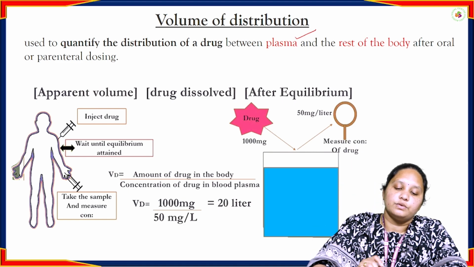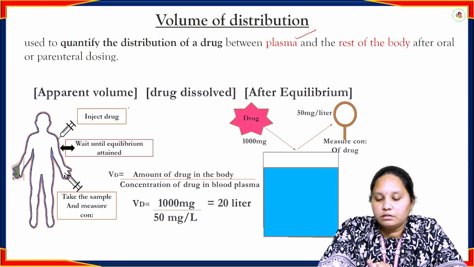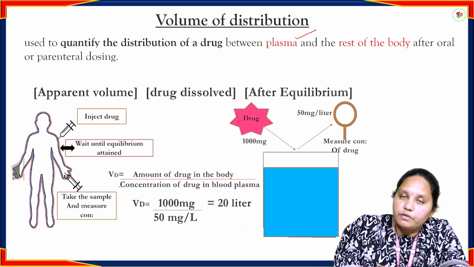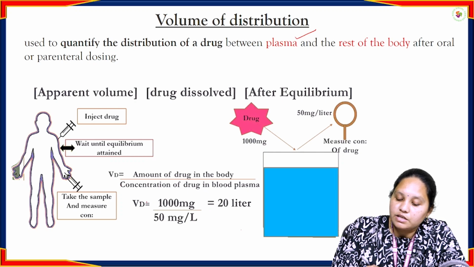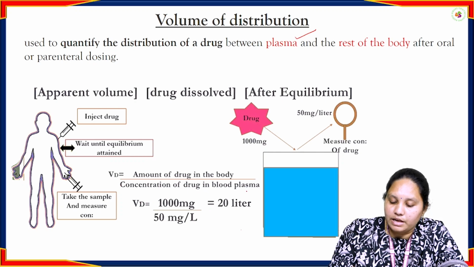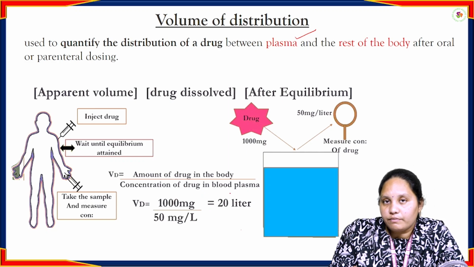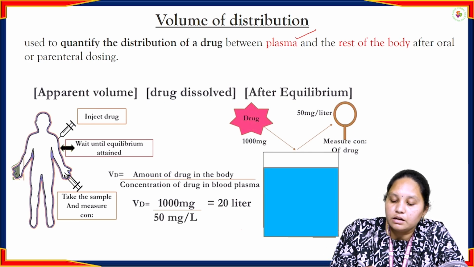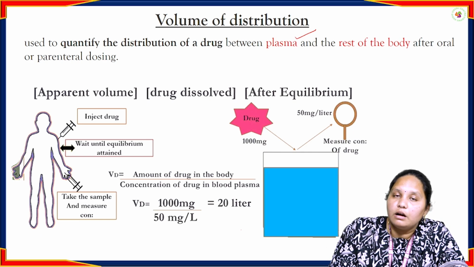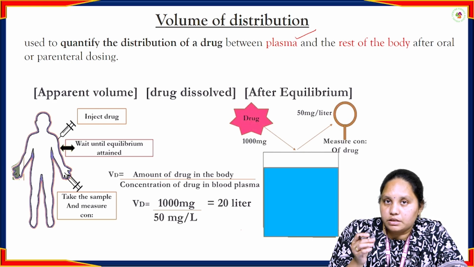Volume of distribution, and we can also call it the apparent volume of distribution. This volume of distribution is calculated by dividing the amount of the drug in the body by the concentration of the drug in the blood plasma. How much of the drug we injected, divided by the concentration of the drug present in the plasma.